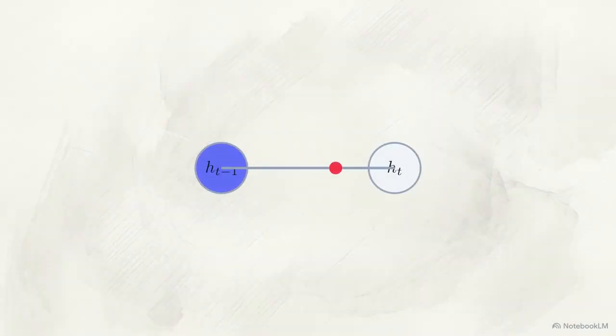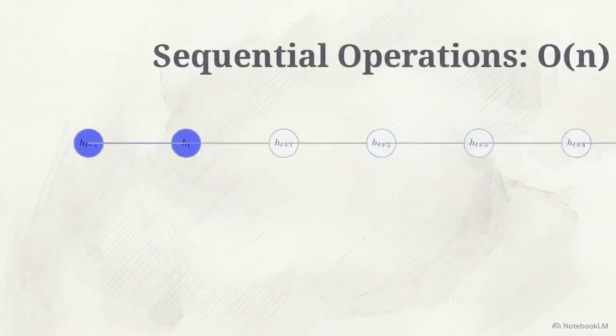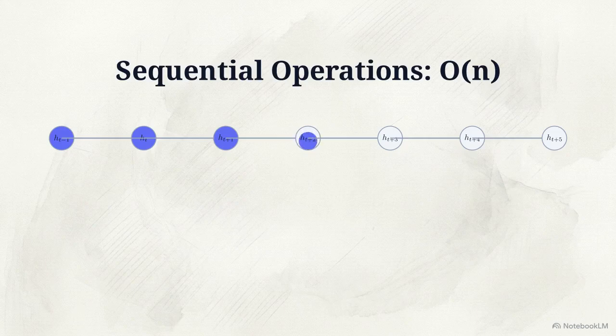To generate a hidden state at any given position, referred to as HT, the network must first compute the hidden state from the exact previous step, HT-1. This timeline graph illustrates the consequence. Because operations are inherently sequential, they form an O(N) bottleneck, lining up one after another, precluding parallel processing.